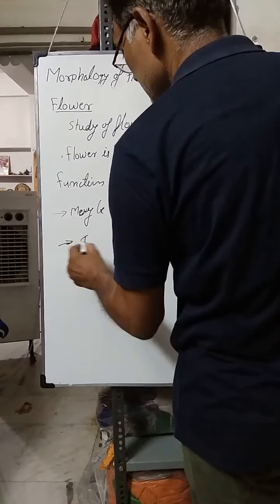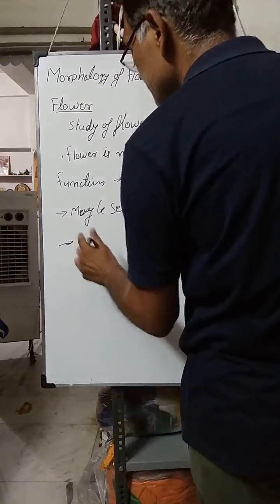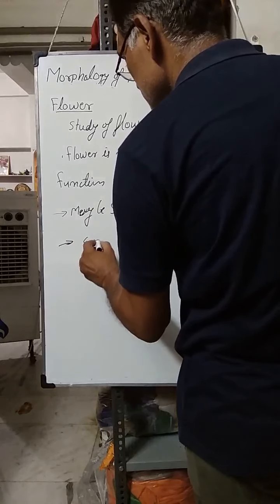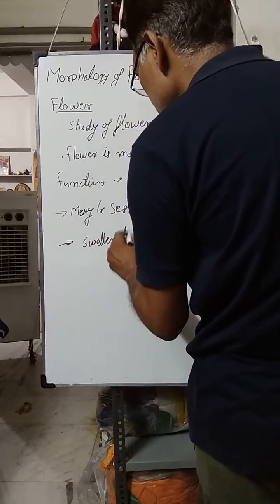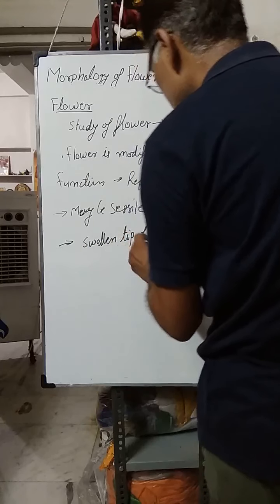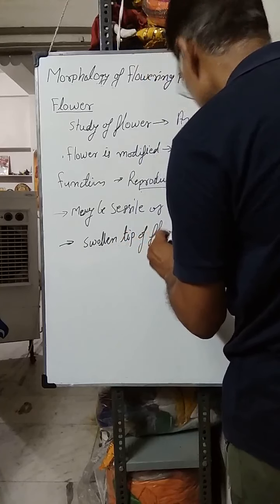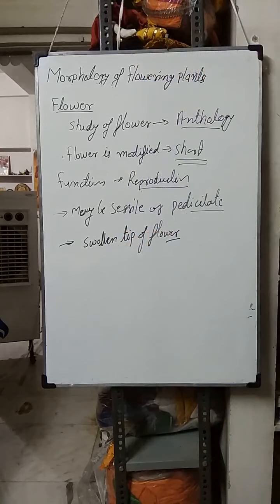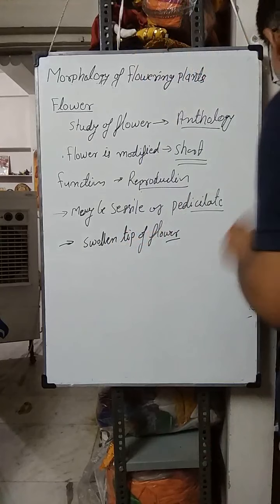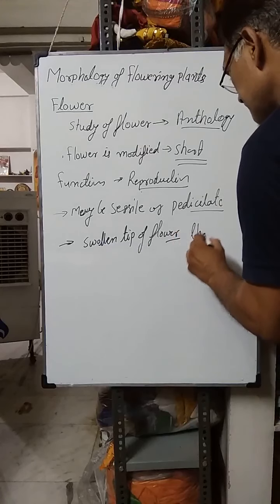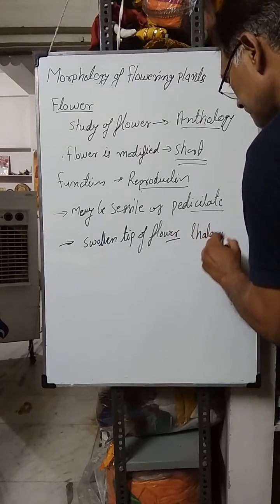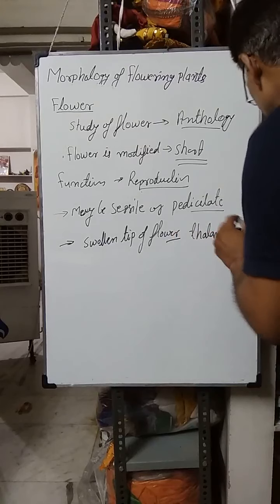and the tip of the flower that is swollen is known as thalamus. Swollen tip of flower, that is known as thalamus or receptacle.